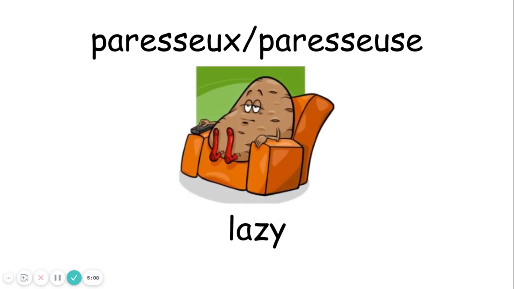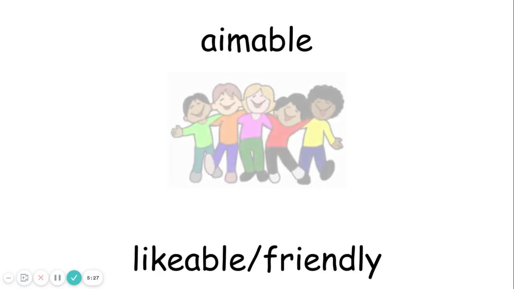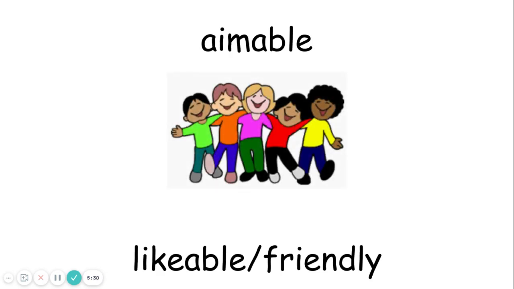Paresseux, paresseuse. Lazy. Think of the word parasite. A parasite is lazy. It hooks to another organism and lets them do all the work. So if you're a couch potato, like this picture, you might be paresseux or paresseuse. Aimable, likable, friendly. It reminds you of the word aimer, which means to like, and almost like the word ami, friend, if you flip a couple of the letters around. So aimable, likable or friendly.